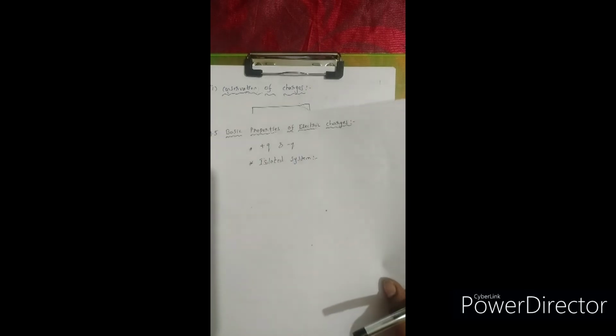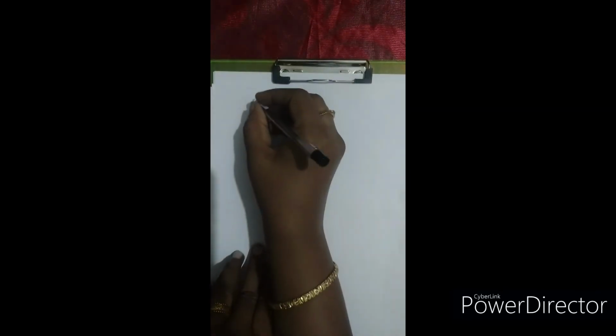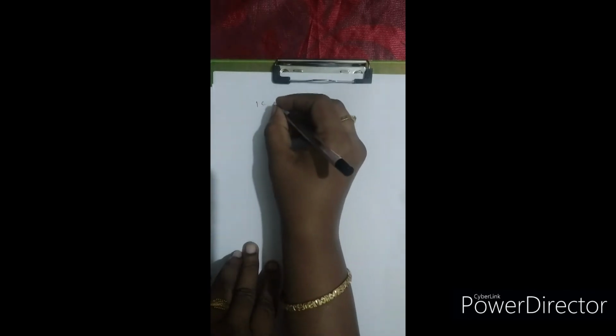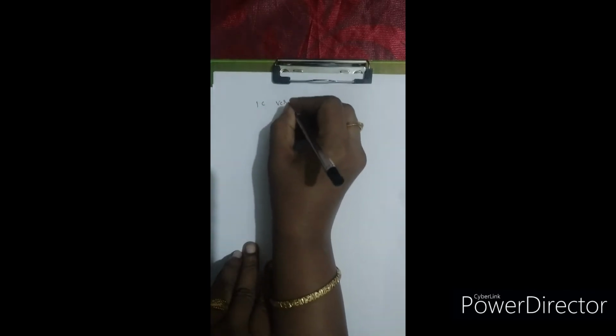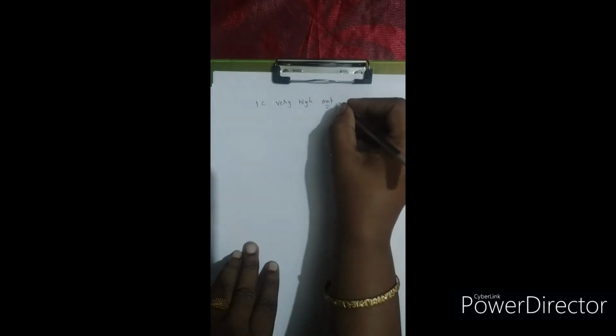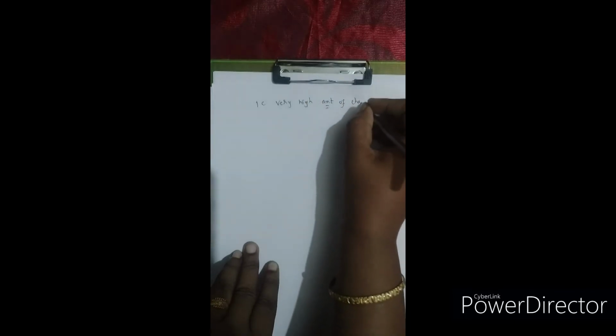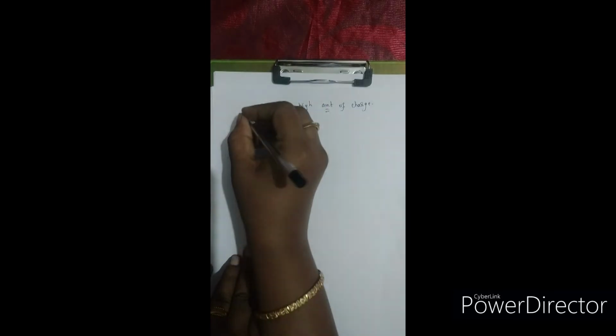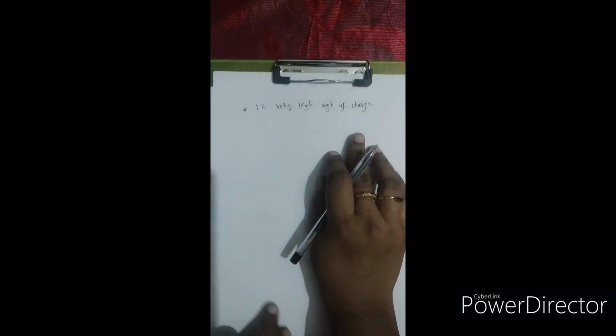So now see, the value of 1 coulomb is actually a very high amount of charge. We usually go for smaller values only. 1 coulomb is a very high amount of charge.